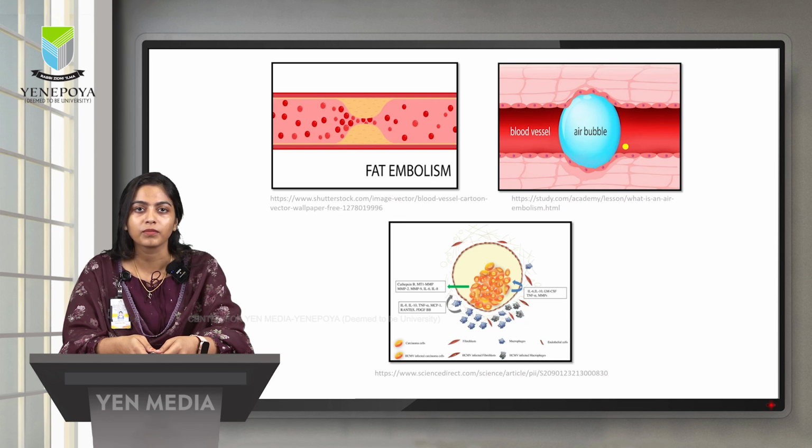When it comes to the third category, which is miscellaneous, it is further classified into fat embolism, air embolism, and tumor embolism. Fat embolism is the picture where it shows the blood vessel which has been accumulated with fat globules in the blood supply. And air bubbles will be seen in the blood vessel, as well as in the tumor embolism. The orange ones are the tumor cells. Those will be translocated from the necrotic region and get deposited in the arteries, causing occlusion.